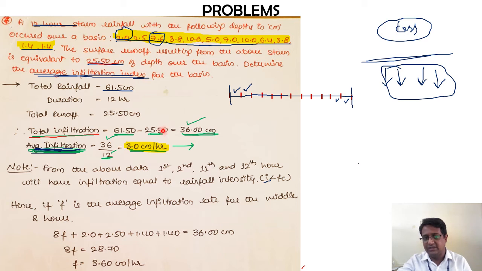So keeping that in mind, now I want to determine the average infiltration index. Imagine I call this average infiltration index some random value F. Now this infiltration index F is going to remain the same from the 3rd hour till the 10th hour, because we have intensity more than this average infiltration, right?